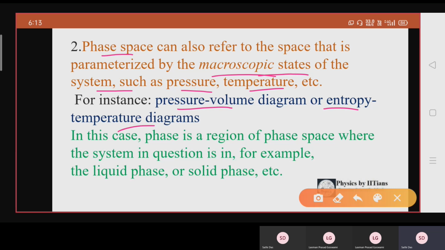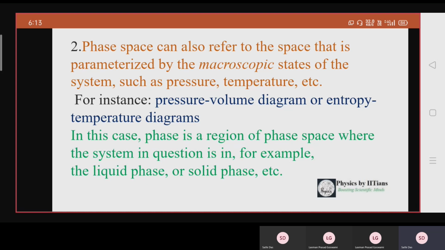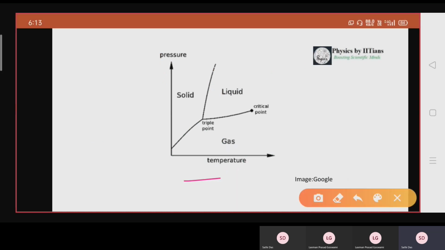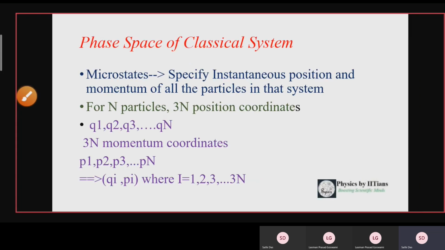So in this case, a phase is the region of phase space where the system in question is, for example, a liquid phase or a solid phase. Usually in thermodynamics, this is also called a phase space diagram, where pressure is along the y-axis and temperature along the x-axis. So solid, liquid, gas, critical point, triple point. I assume that you all know the basic thermodynamics of phase transitions.